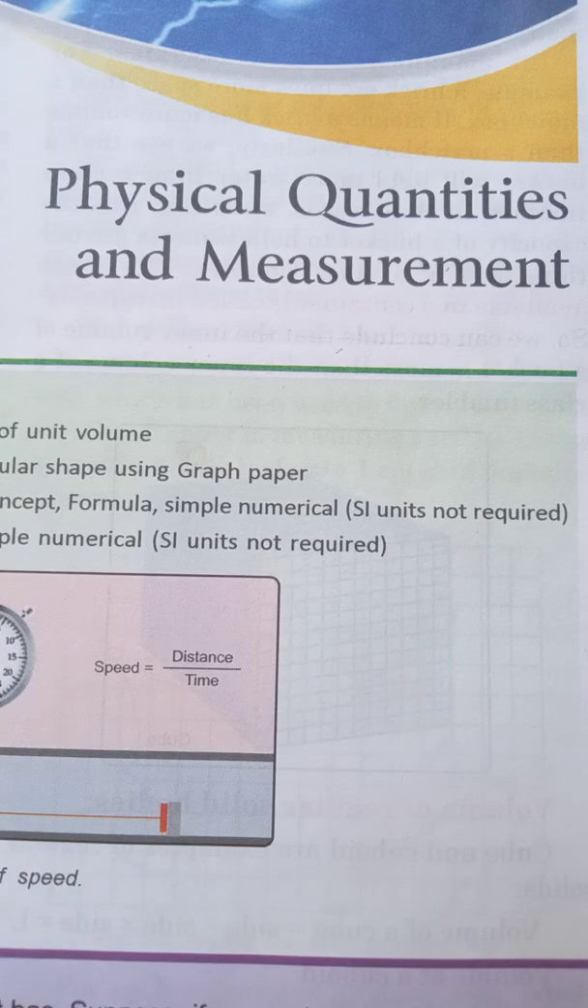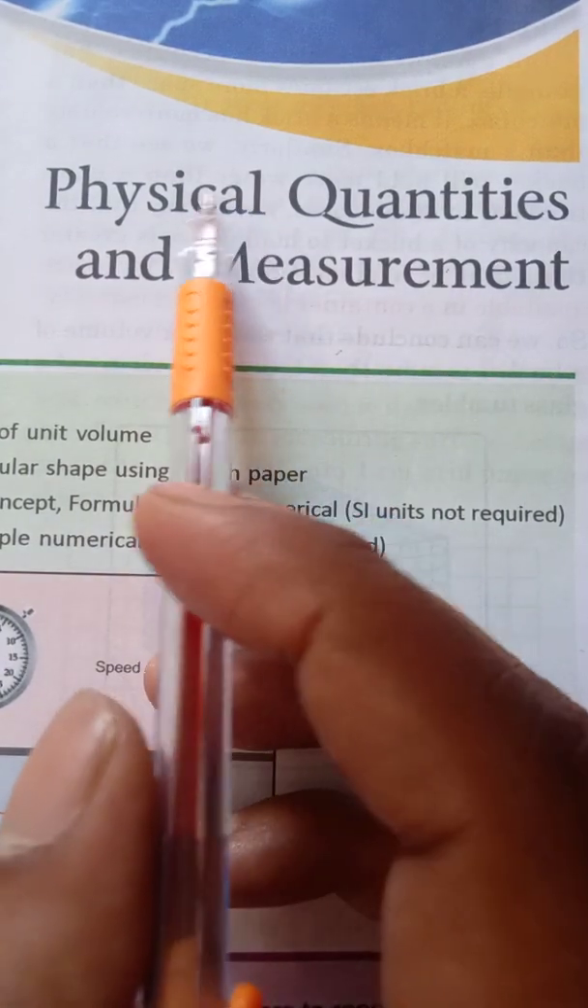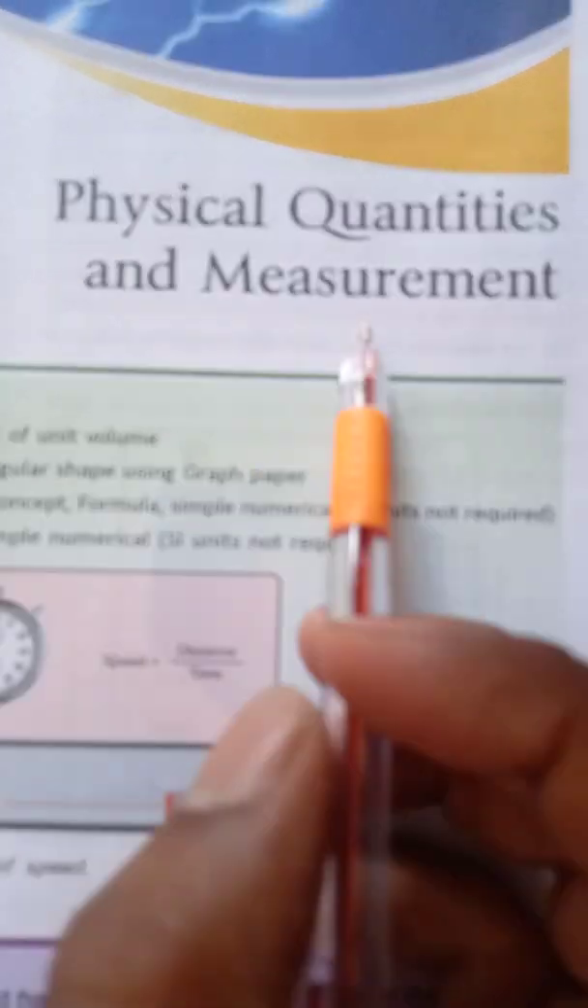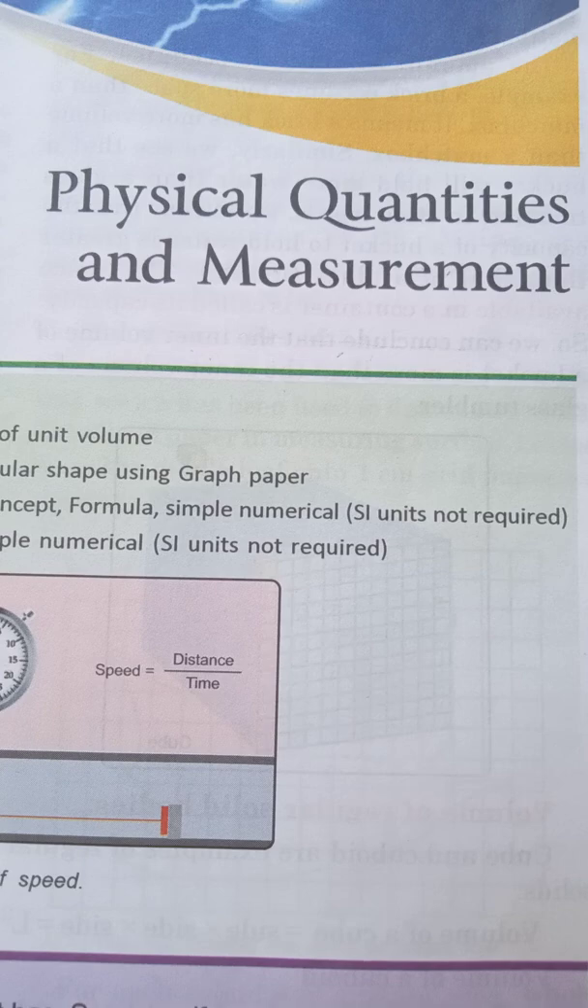Good morning, class 7. Today we're going to study our first chapter in physics, and our topic is physical quantities and measurement. Students, you can see the heading on page number 9, physical quantities and measurement. So students, what do you understand by measurement? How does measurement take place in our daily life?